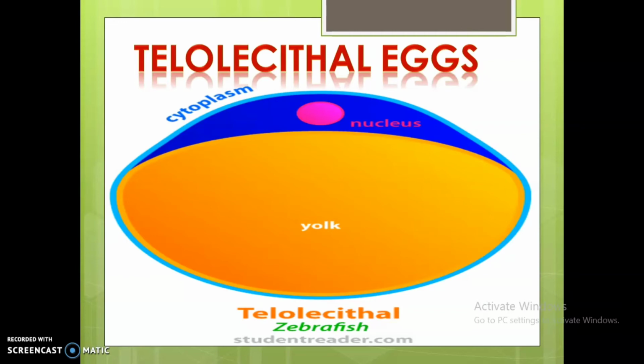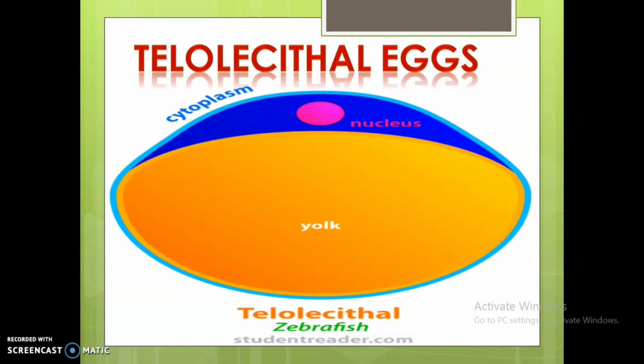The concentration of yolk is smallest at the animal pole. The yolk is so massive that it occupies almost all the vegetal pole, and the active cytoplasm and germinal vesicle nucleus remain confined to a small cap at the animal pole.